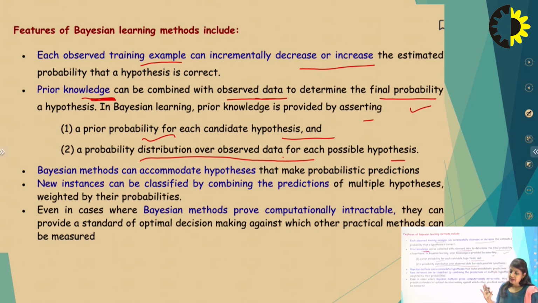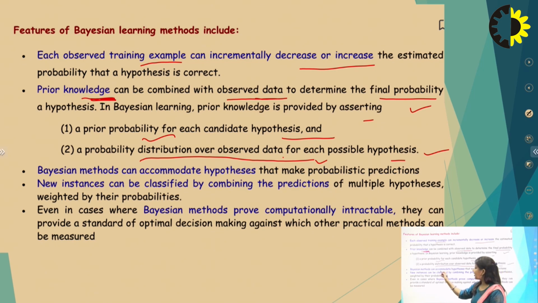This is very important in Bayes theorem, along with the probability distribution over the observed data for each possible hypothesis. Bayes theorem depends on conditional probability: when we have two events A and B, and event B has already occurred, we calculate the probability of event A occurring. We all know conditional probability, and this theorem is based on it. So we have to calculate the prior probability, the posterior probability, and the likelihood. Three components are required.